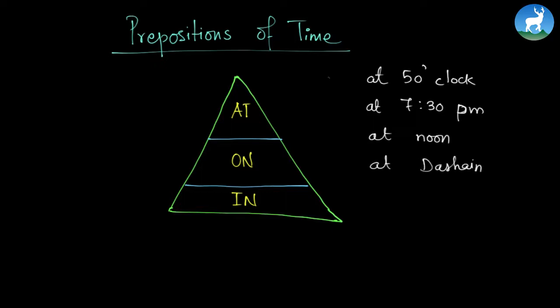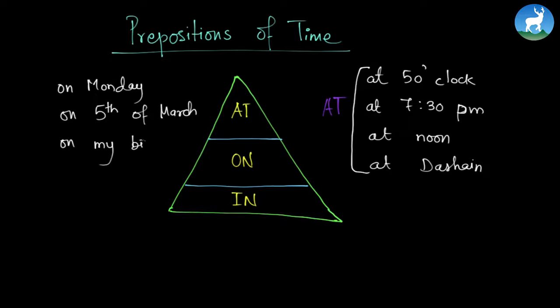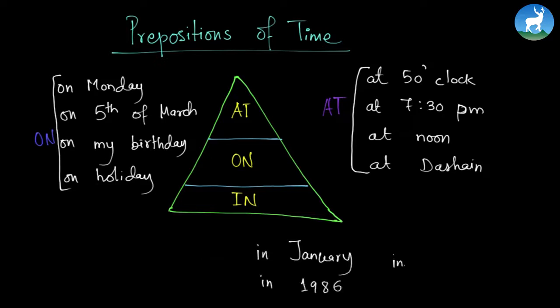So these are some of the examples of the word at. Let's look at a few other examples of the word on. We have examples like on Monday, on 5th of March, on my birthday, on holiday. We have some examples of the word in. We have examples like in January, in 1986, in the morning, in summer. These are some of the examples of the word in.